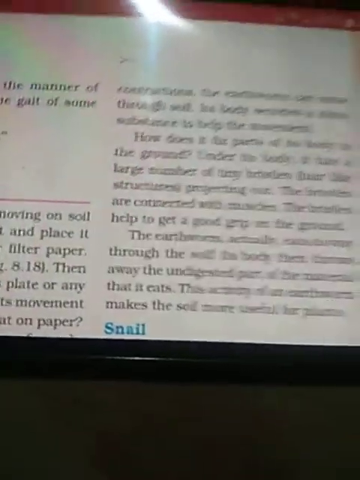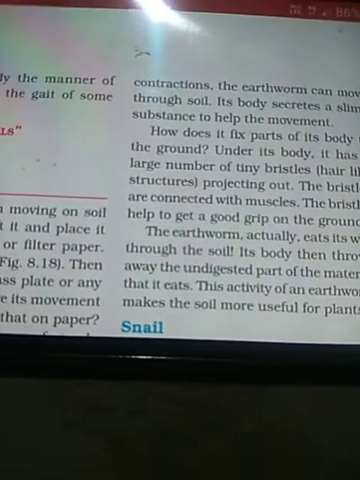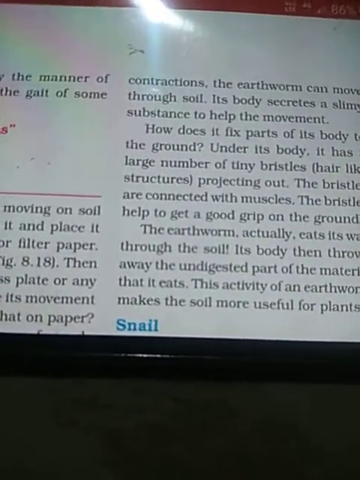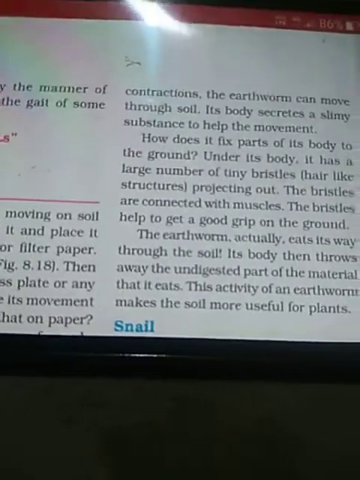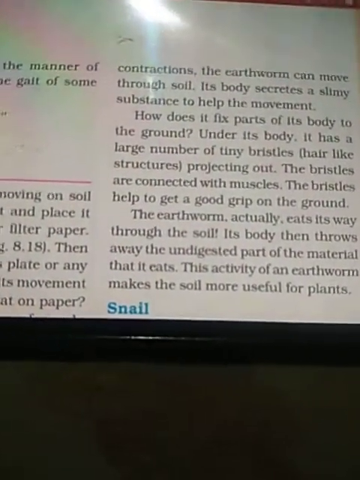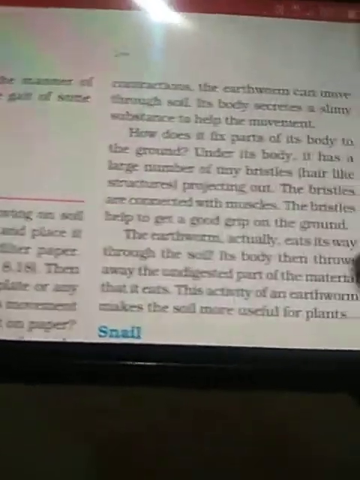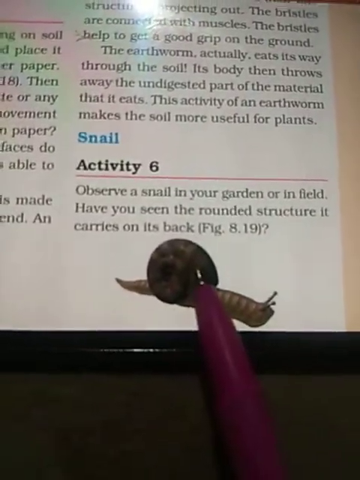And while moving forward, it also releases the undigested part of the eaten material. By this process, it loosens the soil and also increases its fertility. Therefore, earthworms are known as farmers' friends. Next, we will see how a snail moves.